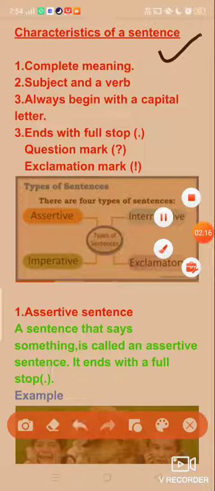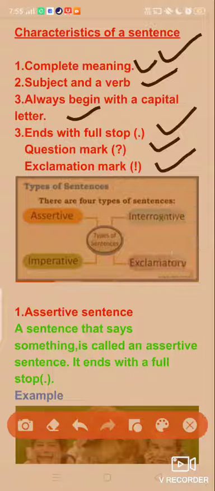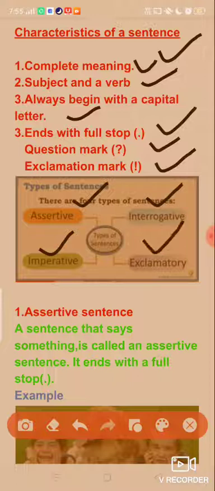Characteristics of a sentence. So what are the characteristics of a sentence? A sentence must have a complete meaning, a complete thought. A sentence must have a subject and a verb, and a sentence always begins with a capital letter and ends with a full stop, question mark or an exclamation mark. Based on different meanings and thoughts, sentences are divided into 4 types: assertive sentence, imperative sentence, interrogative sentence and exclamatory sentence.